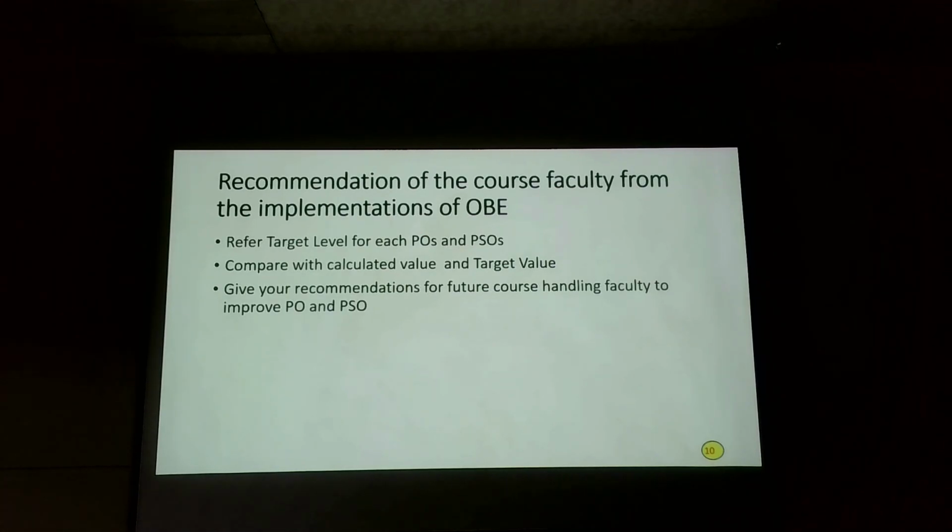The target level, okay, and now we are going to revise the target by 5% compared to the previous year. Okay, this is for information, we are going to minute it. So compare the calculated value and the targeted value and give a recommendation to improve CO1. Please don't put nil, because while I am seeing the forms, I am getting only nil. Okay, please avoid it, and put your recommendation, whether it is followed properly or what improvement you have to make. Like that you have to give a suggestion.